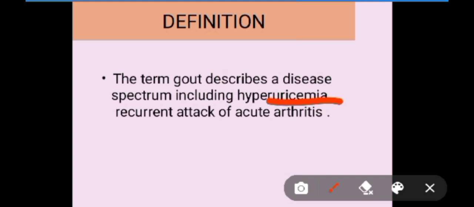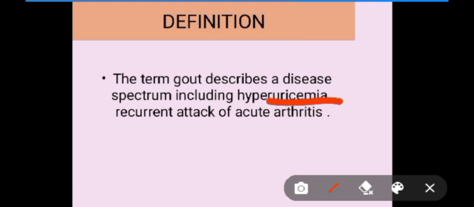Whenever the uric acid in our blood increases, it causes a disease called gout. Gout may be an asymptomatic condition. Why? Because hyperuricemia may not be detected, with an increased serum uric acid concentration as the only apparent abnormality. A urate concentration, which we will discuss later, is considered abnormal and associated with an increased risk of gout.